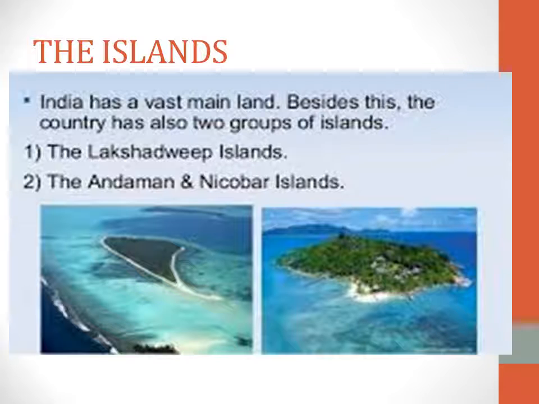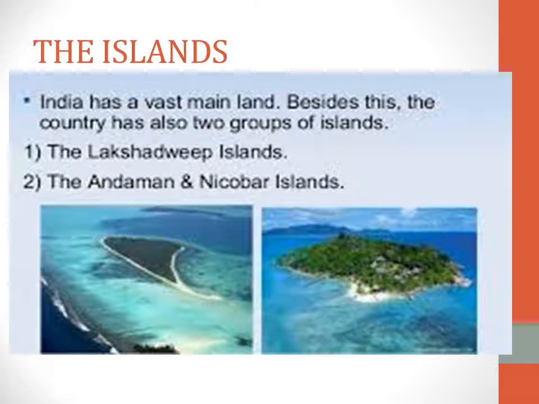One is Andaman Nicobar and the second one is Lakshadweep. Andaman Nicobar is situated in the Bay of Bengal, that is on the east side, and Lakshadweep in the Arabian Sea, that is the left side.